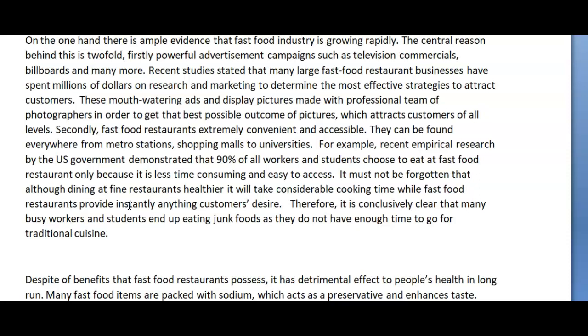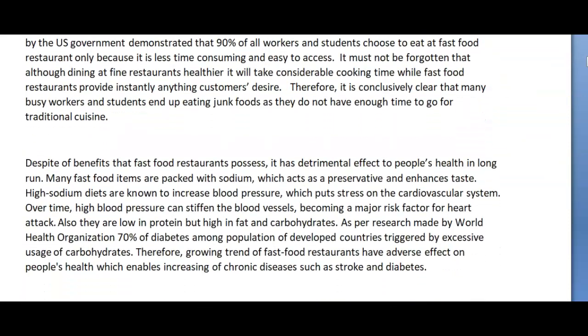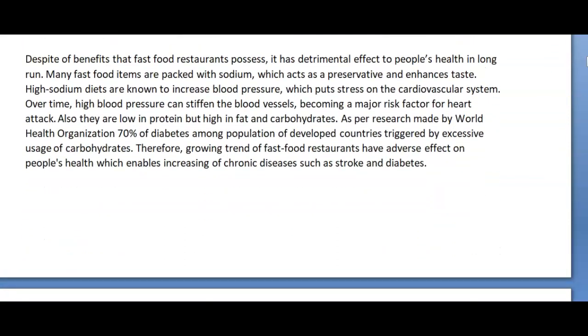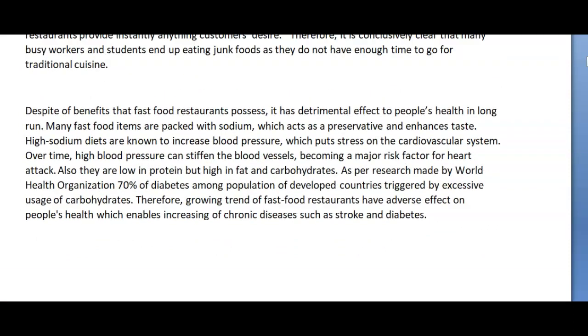Okay, so what I saw here is exactly what I was worried about when I read your introduction. It is not what they asked you to talk about. You were supposed to talk about families, individuals, and or society. Here you talk about the reasons for this trend. So while it's cohesive and it certainly links back to what you said in your introduction, it's not on topic. Okay? All right, let's see what you wrote here.